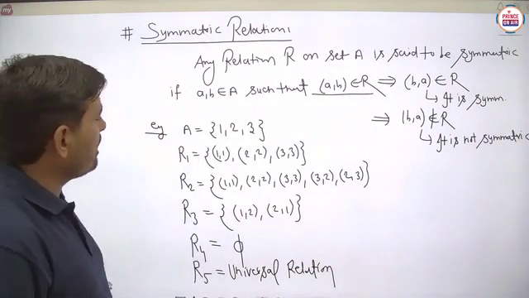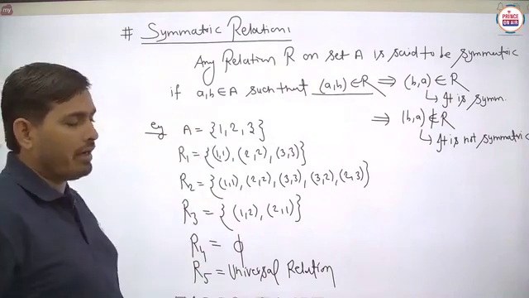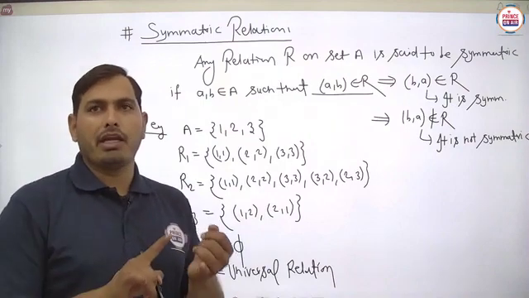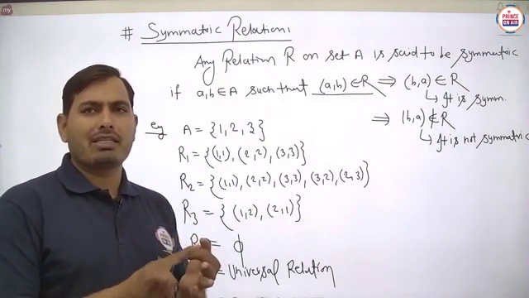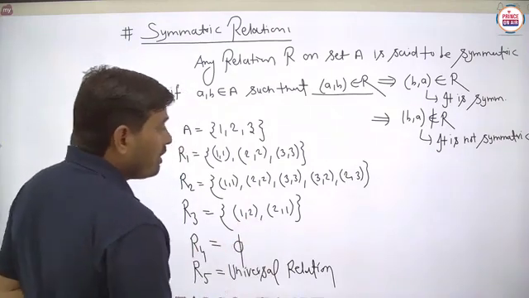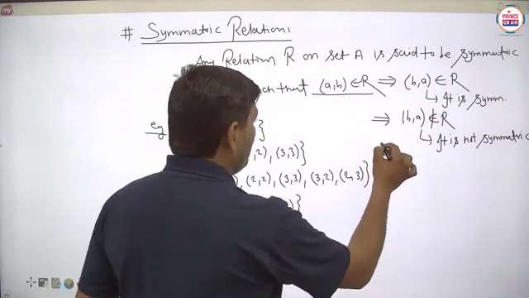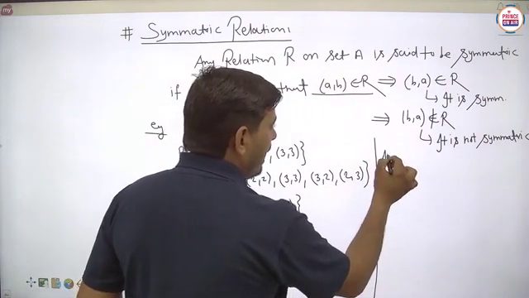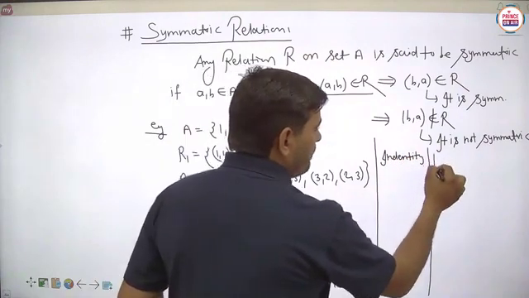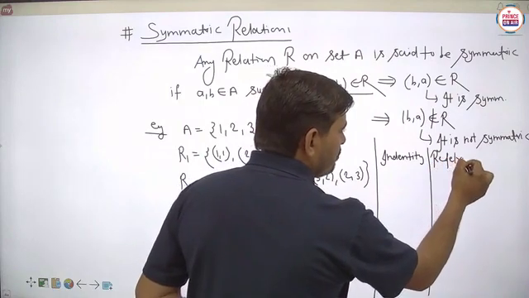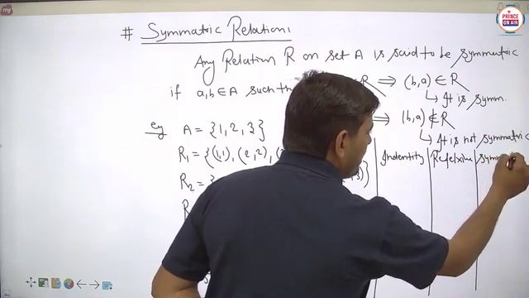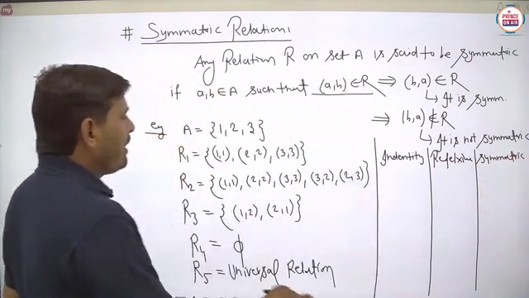Now each and every relation will be defined on this particular set A, and we want to check whether the given relations are identity or not, reflexive or not, and symmetric or not. So we have to check each and every part here. First we check for the identity, then we check for the reflexive, as well as the symmetric. Is it to be clear?